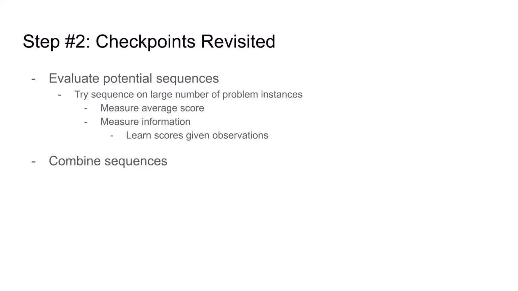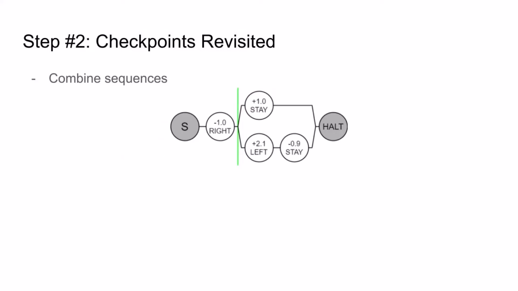But now, we can combine sequences to begin building bigger, more effective solutions. For example, let's combine our original sequence from which we found our checkpoint, -1 right, +1 stay, with a new sequence we just found. And this is where we will really benefit from the idea of checkpoints. Because these two sequences share the same checkpoint, they can easily be combined into a bigger solution, where we'll start with a subsequence they share, then at the checkpoint, flexibly choose between the two options depending on which is more likely to achieve better results.